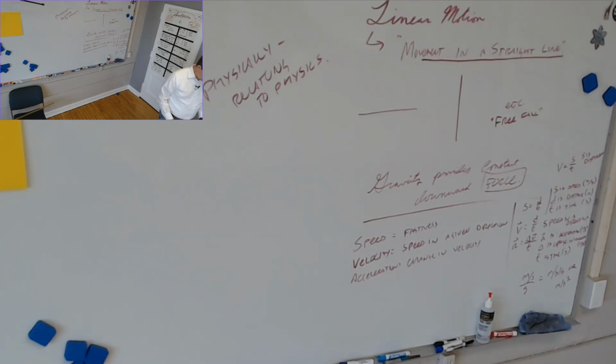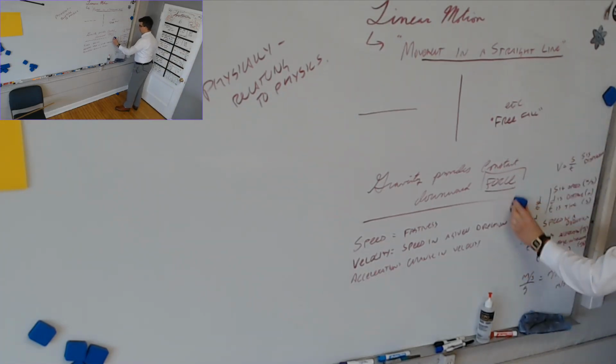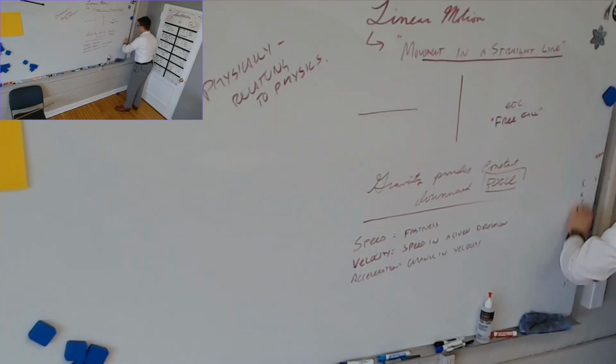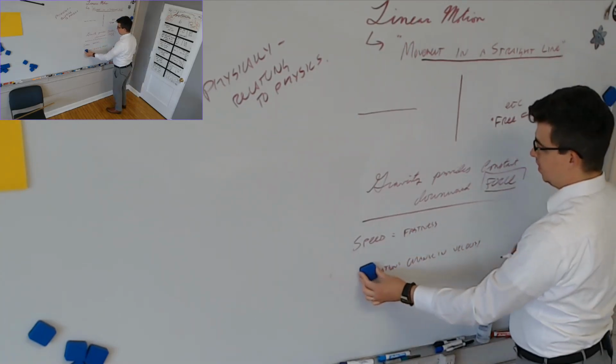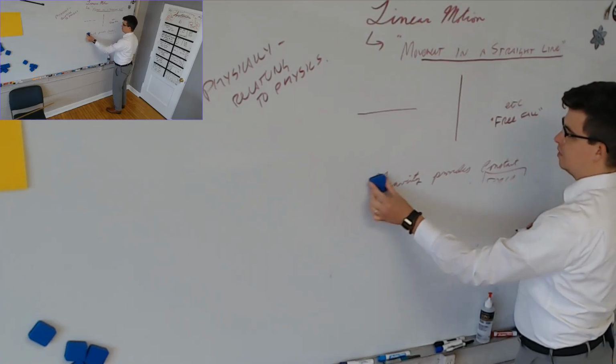Okay, so what we want to talk about now is free fall. There are 2 equations that we're going to use for free fall. You have all these equations written down, right? I should have said, does anyone not have these equations written down? Because then I would have been able to tell if everyone did. But oh well, it's too late. If you don't have them, you can get them from one of your friends, or you can please watch the video to review.